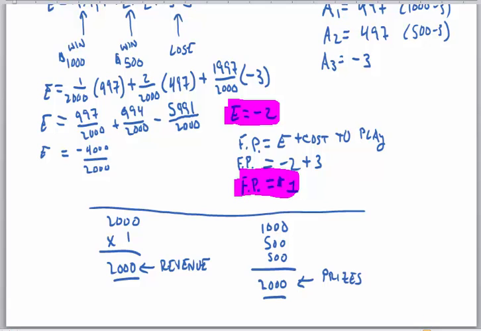So you can pretty much always do it. I mean, not always, but most of the time you can do a check like that after you find the fair price and make sure that it does actually work out where the house will be breaking even. Okay, so I mean, those are basically the kind of problems that you're going to see with expected value.